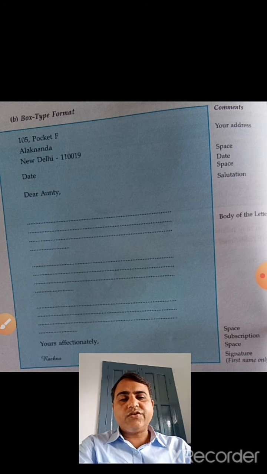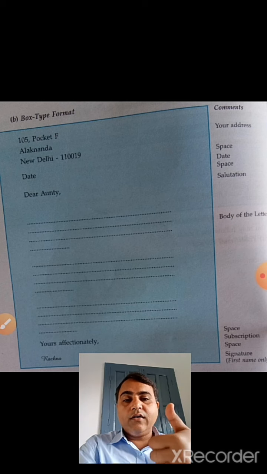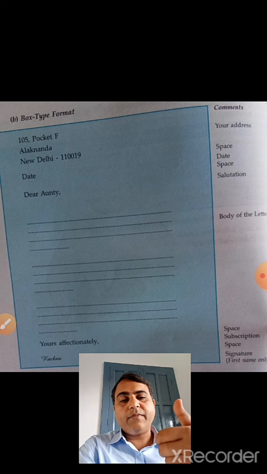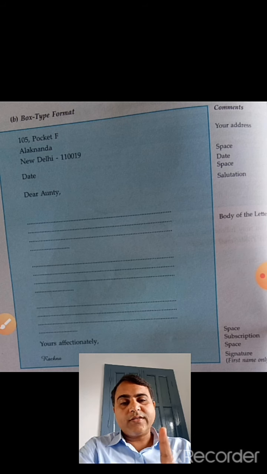Today I'll teach you only the format of letter writing, that is how you have to write the address part, date, and then your salutation, subscription, and paragraph alignment. These things we will study, both personal and formal letters.